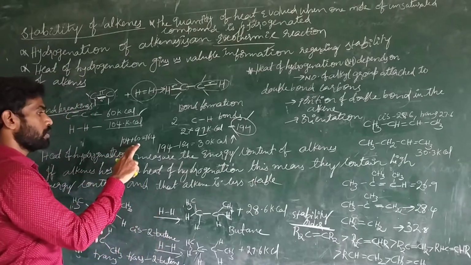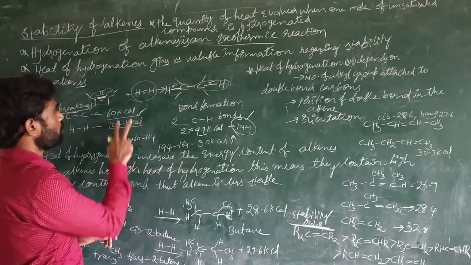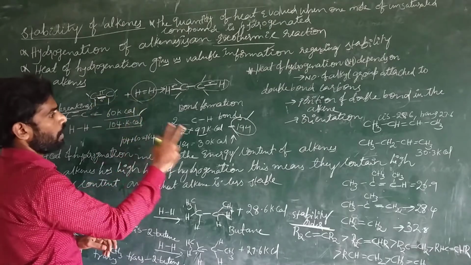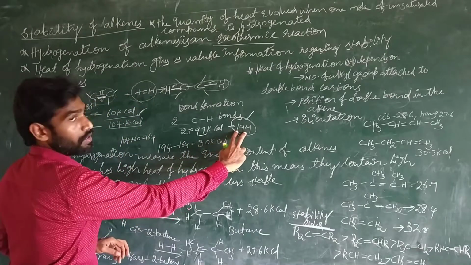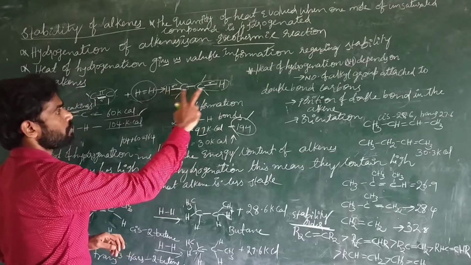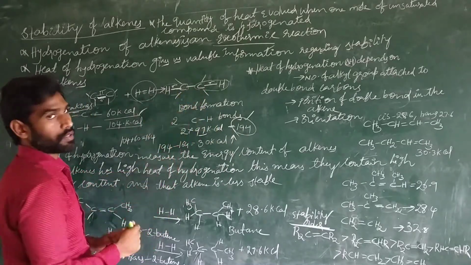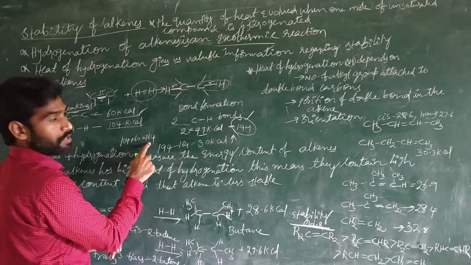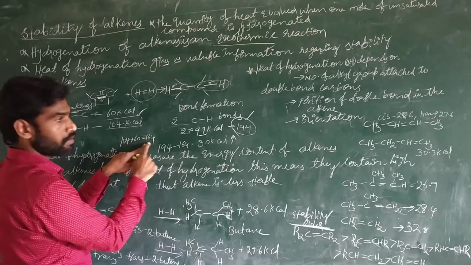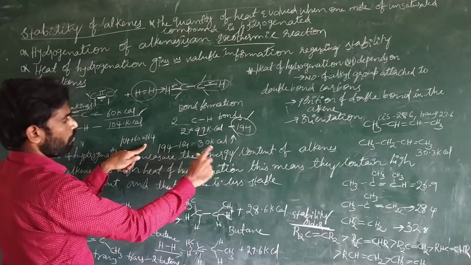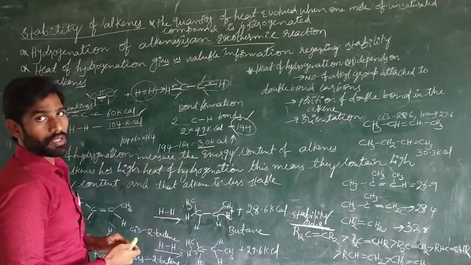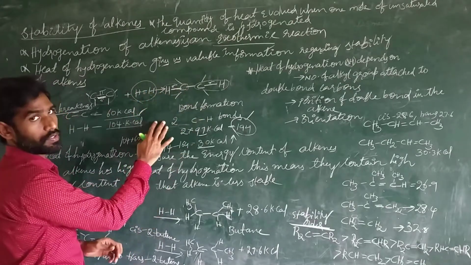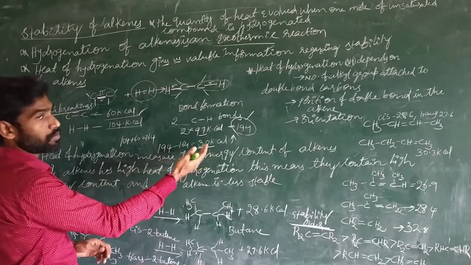Here we utilized 164 kilocalories of energy to break the bonds between the carbon and hydrogen and hydrogen, and here 194 kilocalories of energy is produced after formation of a product. So if we subtract, 194 minus 164, the first is the requirement, this is the liberation. So how much amount of energy is liberated? 30 kilocalories of energy is liberated in this reaction. So that's why this is an exothermic reaction.